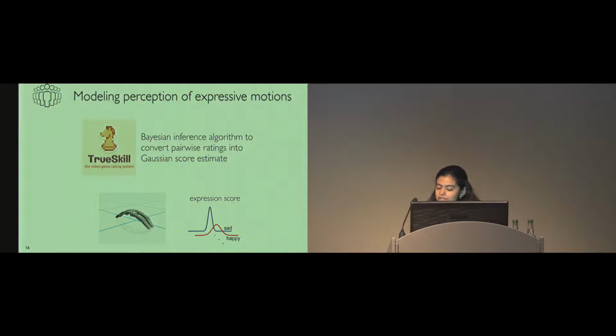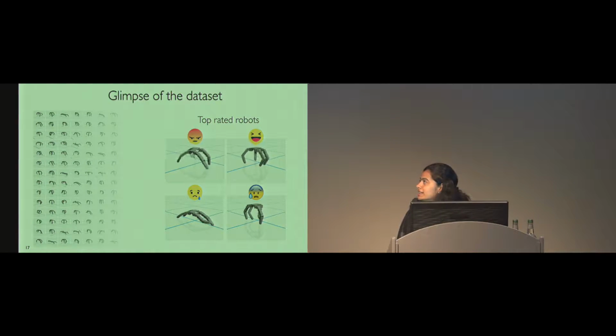We then use a video game rating system called TrueSkill from Microsoft to convert these pairwise comparisons into a Gaussian score estimate for each motion. After crowdsourcing, thus, we will have a set of 6 Gaussians for each motion corresponding to the 6 emotion categories. As an example, for a sad-looking motion such as this, out of the 6 Gaussians, the Gaussian corresponding to the sad emotion would have the highest mean. While our data set was relatively large, around 670 samples for the walking robot case, I've pulled out the top-rated robots post-crowdsourcing for different emotion categories to give you a glimpse of it.